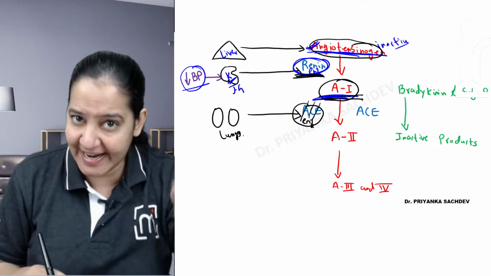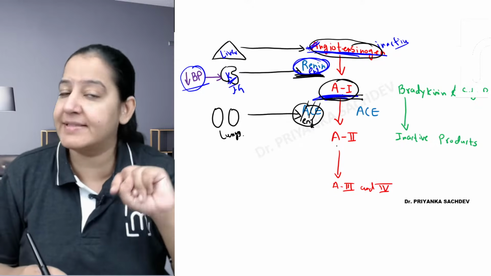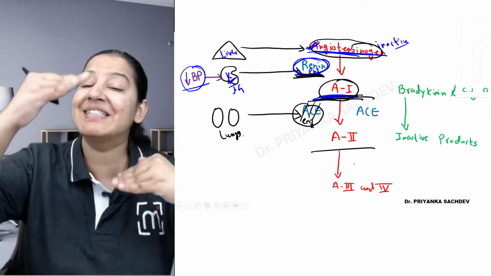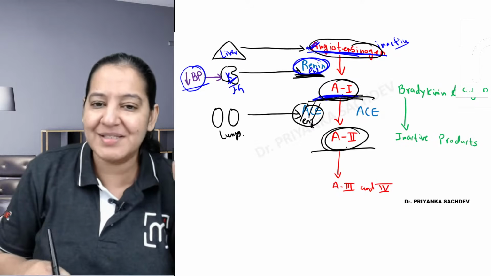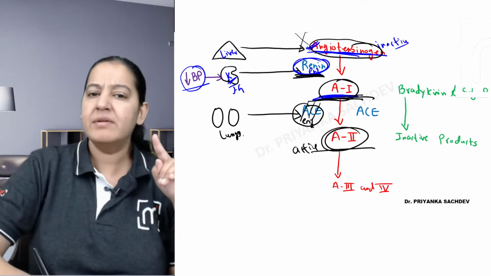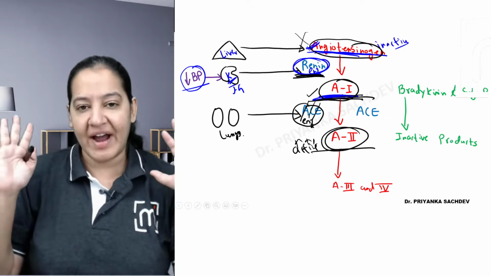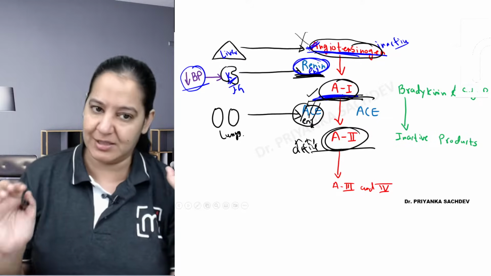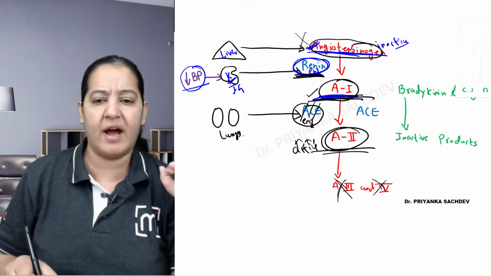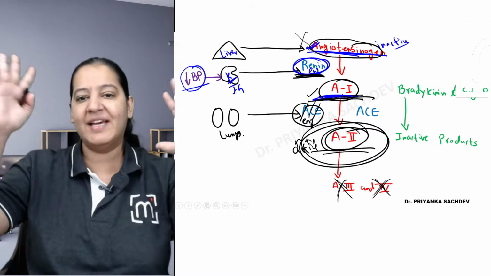What is the full form of ACE? Say it. Angiotensin converting enzyme. It converts angiotensin 1 to angiotensin 2. That's why it is known as angiotensin converting enzyme. This angiotensin 2 is the most active form of this family. This one was inactive, this one is lightly active, but angiotensin 2 is highly active. So finally, with the help of two enzymes, angiotensin 2 is formed. Gradually, angiotensin 2 is converted into 3 and 4, but 3 and 4 are again non-active. So everything is non-active; the only active thing of this family is angiotensin 2.